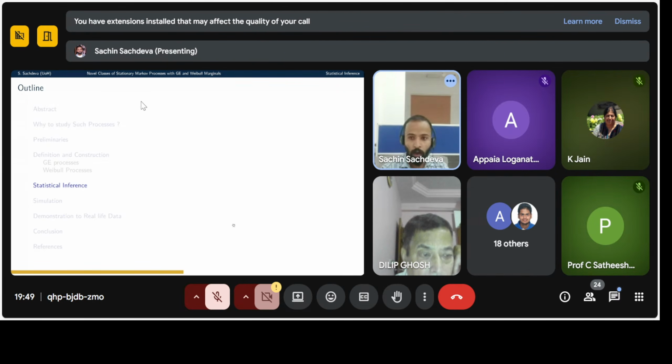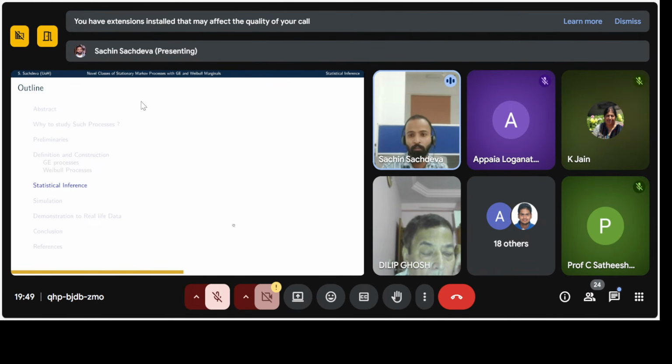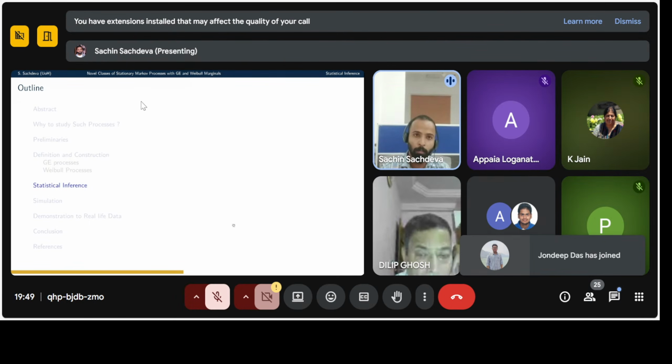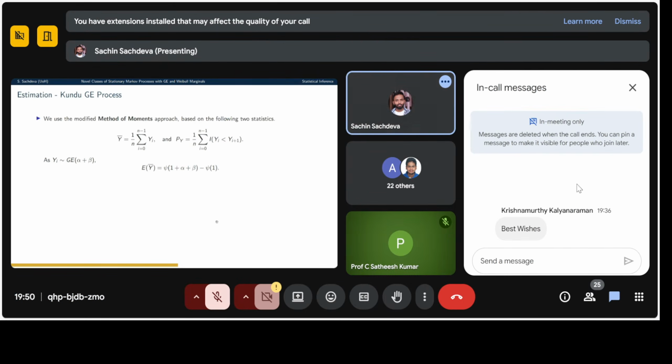So now, after discussing some definitions and some stochastic properties of the four processes, we go to the statistical inference part. For all the processes I have discussed, we don't have a closed form of the joint densities. So we can't use the usual standard estimation methods, such as maximum likelihood estimation or the Bayesian method. So we have used a modified method of moments for all the processes.